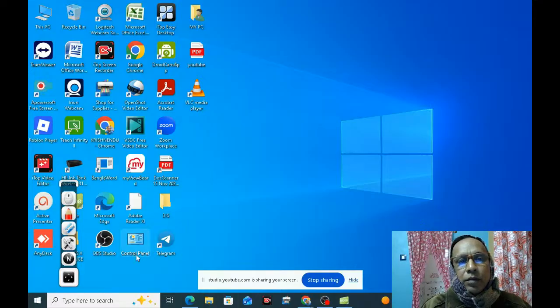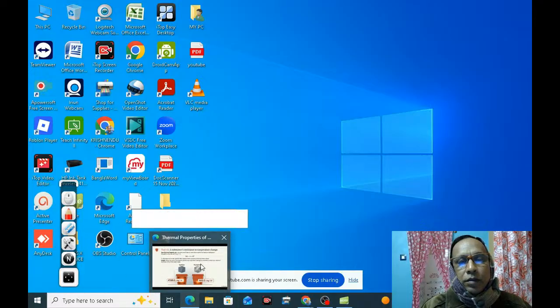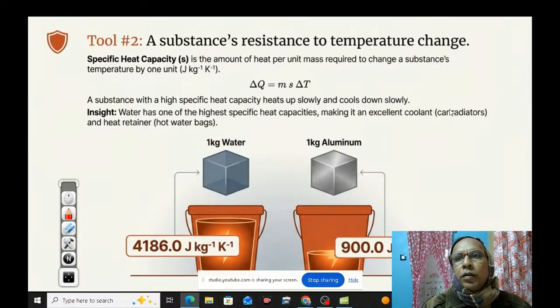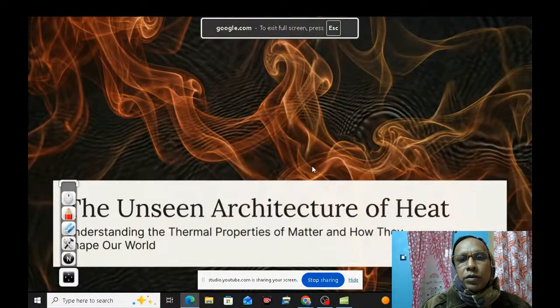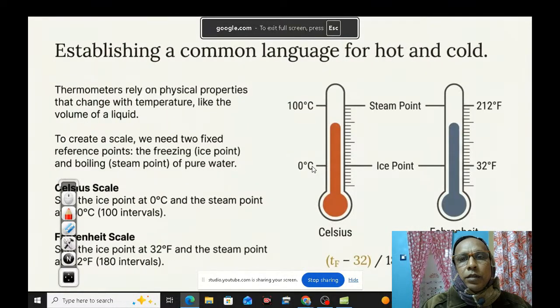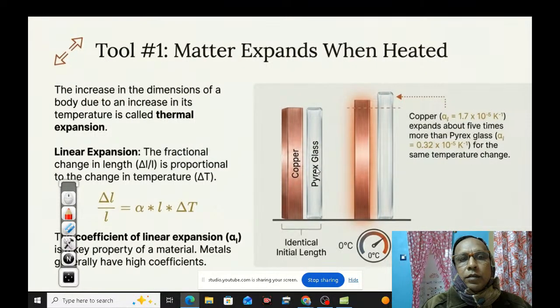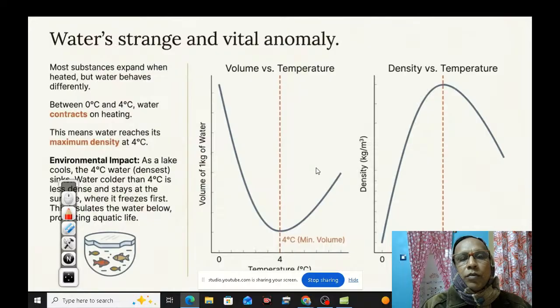Now we see what is the strange and vital anomaly.